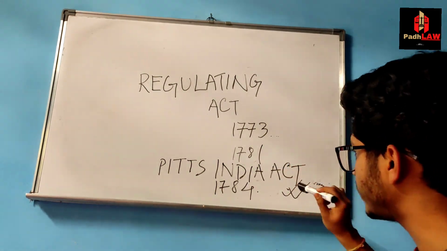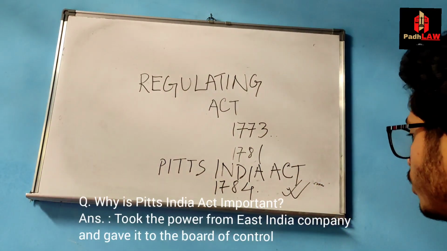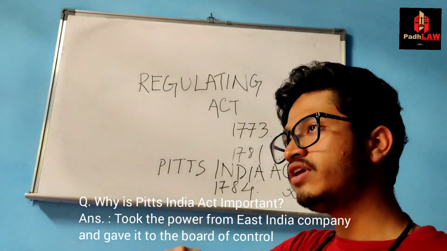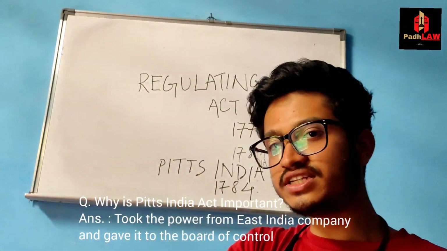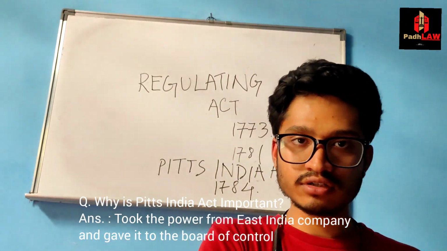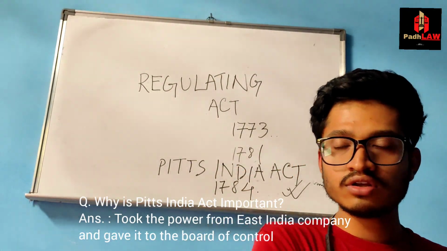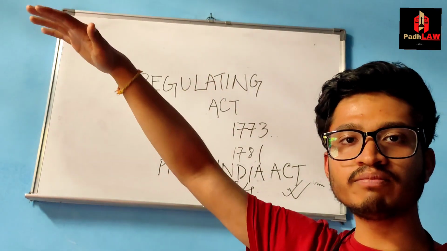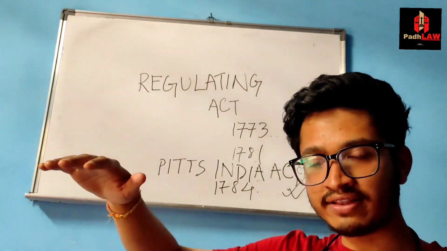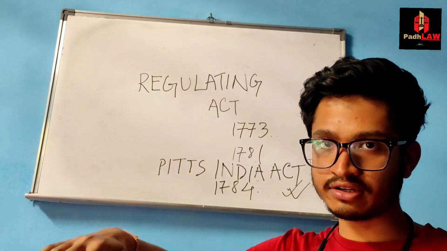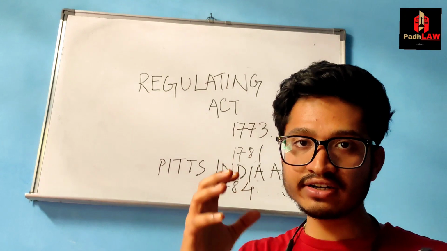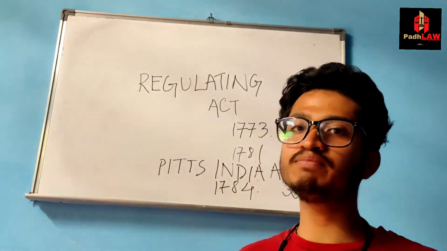So why is this act important? What this act did was it took the power from the East India Company and gave it to the Board of Control. So Board of Control was a body which was directly subordinate to the British government. And then the Board of Control dictated what will be done by the company. So the directors of the company in a way were rendered powerless.